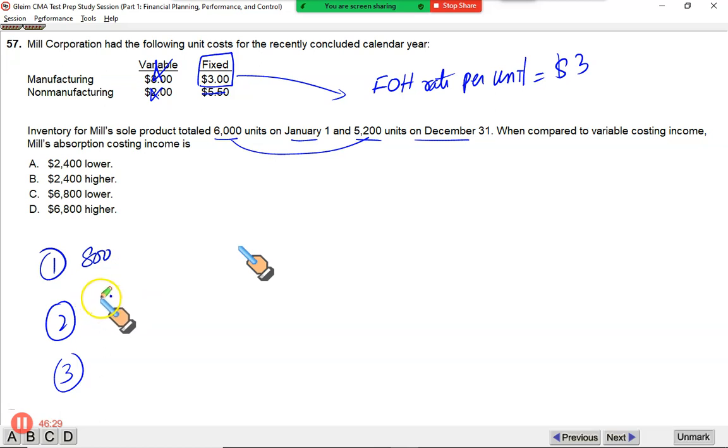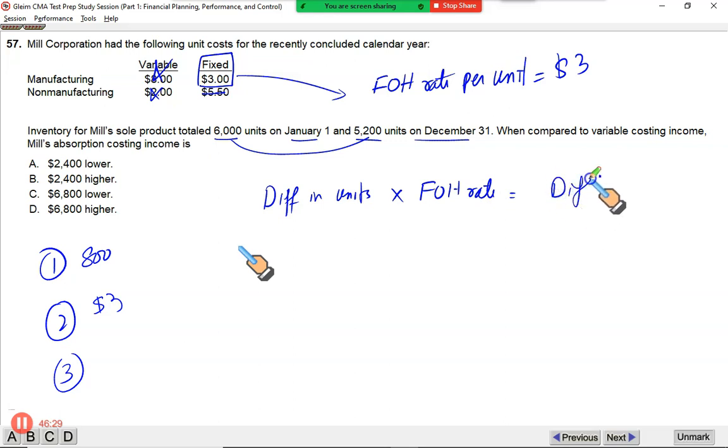Fixed overhead rate is $3. Apply the formula: difference in units, production and sales or opening and closing stock, multiplied by the FOH rate. It will give you the difference in profit under both systems.